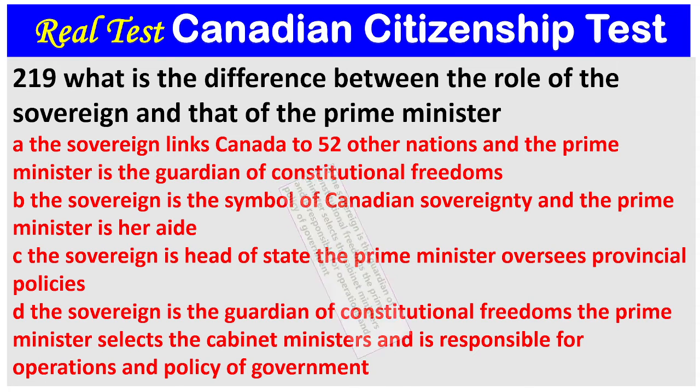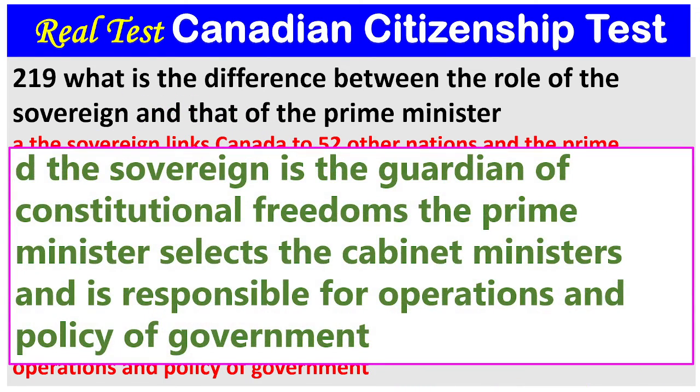1, 2, 3. The answer is D. The sovereign is the guardian of constitutional freedoms. The Prime Minister selects the cabinet ministers and is responsible for operations and policy of government.